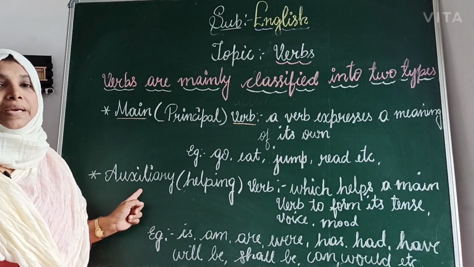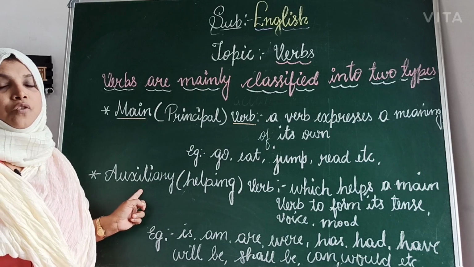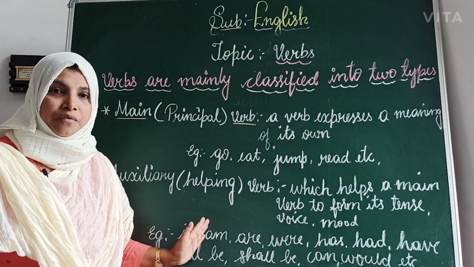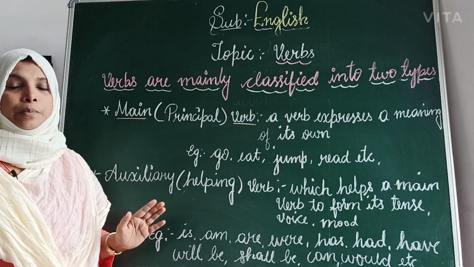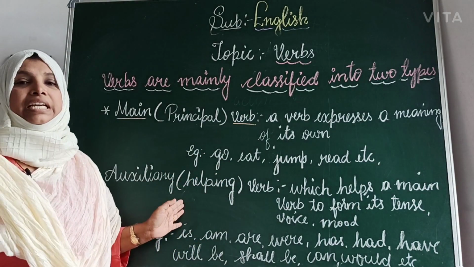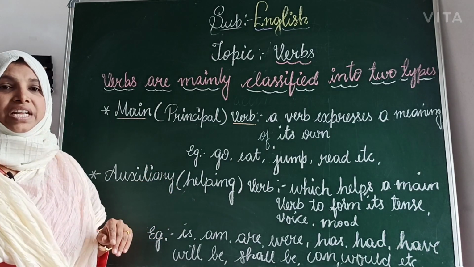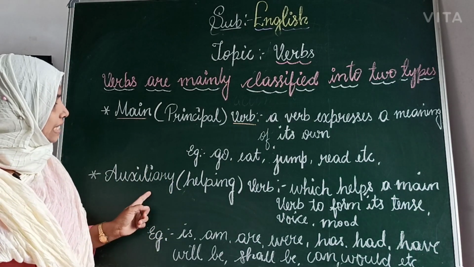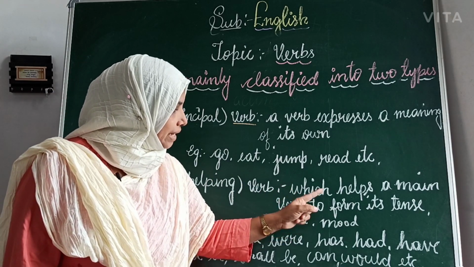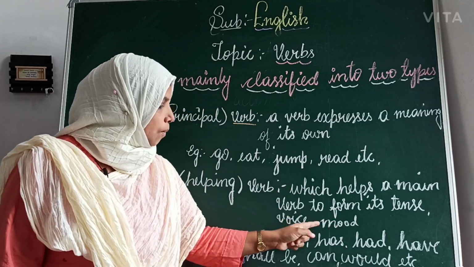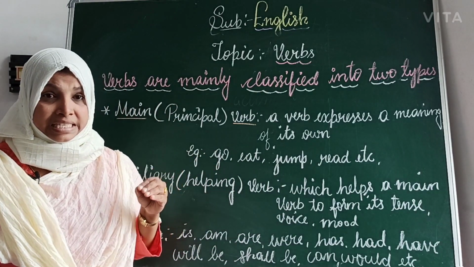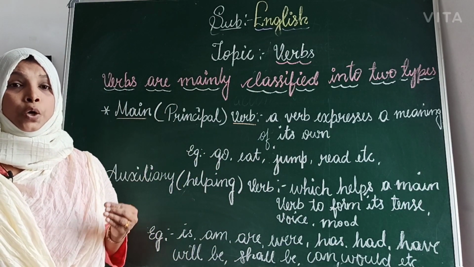The next verb is the auxiliary verb. We call them helping verbs. Without helping verbs, it is not possible to complete sentences. This we must need. Let's see what the auxiliary verb is. An auxiliary verb helps a main verb to form its tense, voice, and mood.